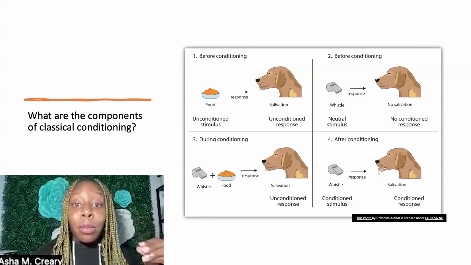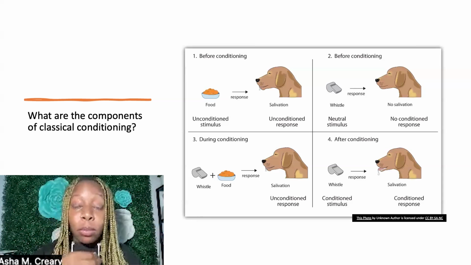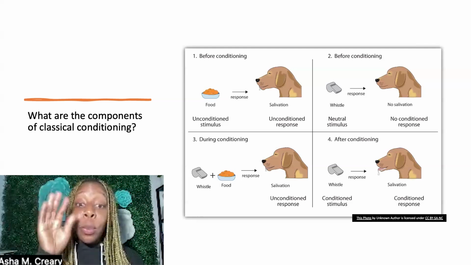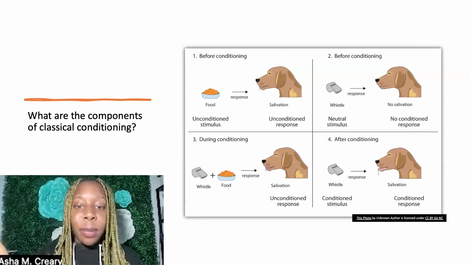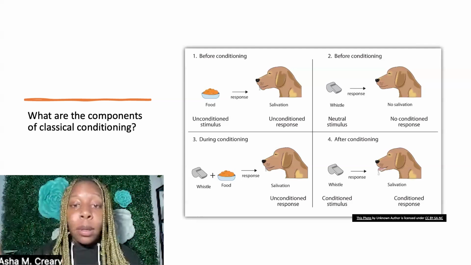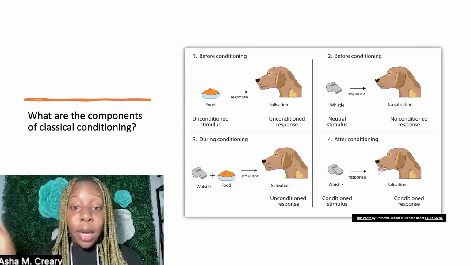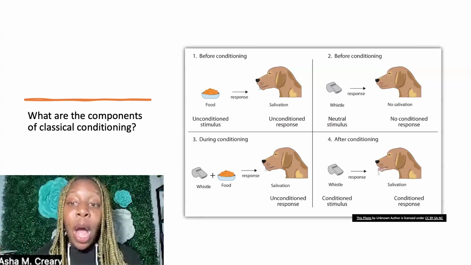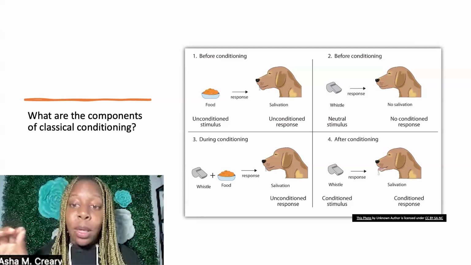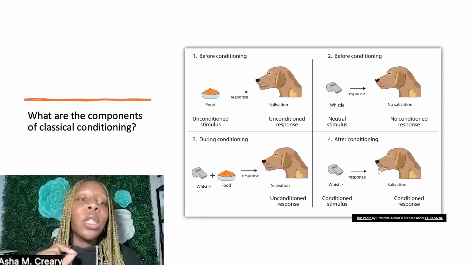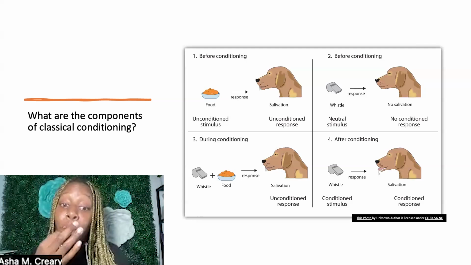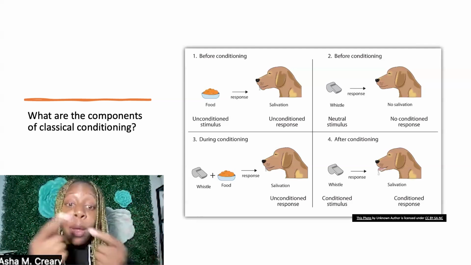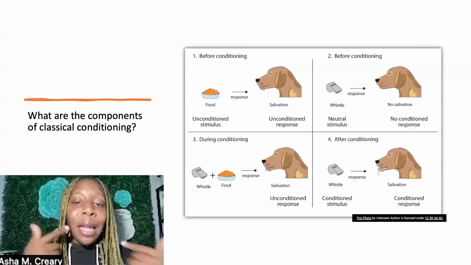All right, now I'm going to start blowing this whistle. Now we're going to start getting into conditioning. So before conditioning, a whistle doesn't mean anything to my dog. I'm just going to blow. Dog's not going to do anything. I'm going to blow. Dog's not going to do anything. Now we're going to get into conditioning, where now we're starting to include conditioned stimulus and conditioned response. So I'm going to blow this whistle and bring out the food. Food. Now you're going to start to salivate.